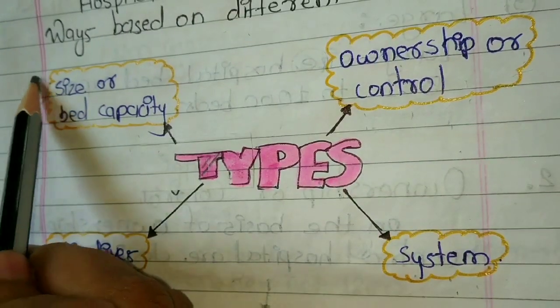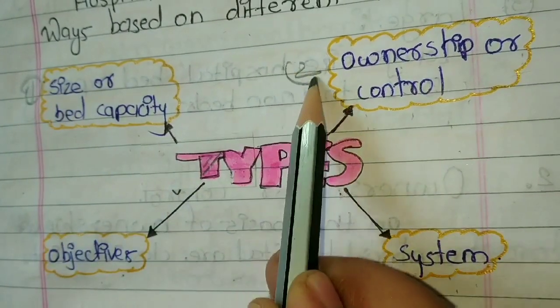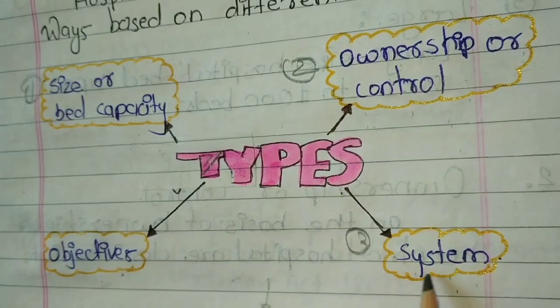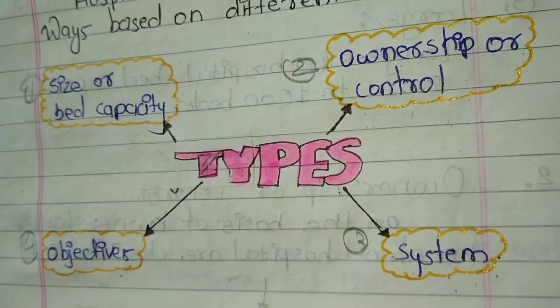First one is S for size or bed capacity. Second is O for ownership or control. Third is S for system, and last one is O for objectives. These are 4 types of hospitals.